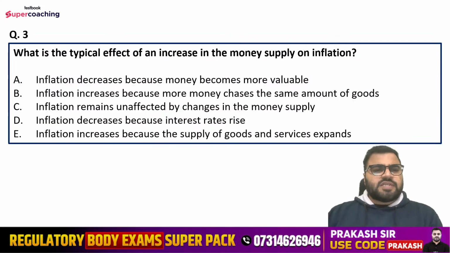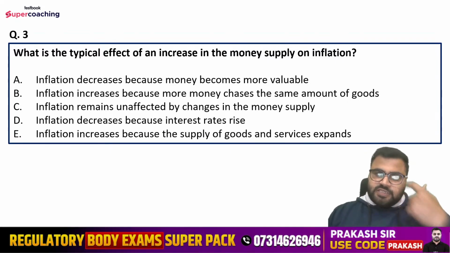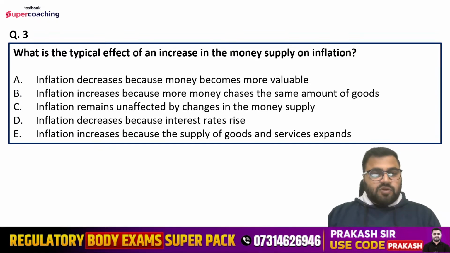Question number third is, what is the typical effect of an increase in the money supply on inflation? Options are, inflation decreases because money becomes more valuable. Inflation increases because more money chases the same amount of goods. Inflation remains unaffected by changes in the money supply. Inflation decreases because interest rates rise, or inflation increases because the supply of goods and services expands. So read the question carefully. Question is saying typical effect of an increase in money supply on inflation. So if money supply is increasing in the economy, so what will be the effect of that on the inflation part?